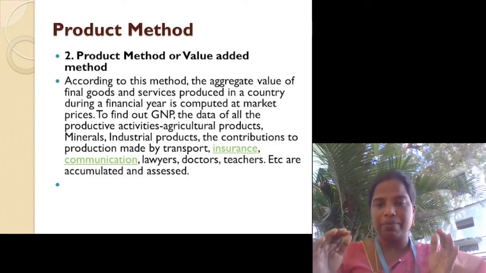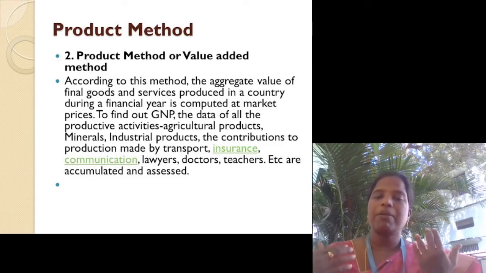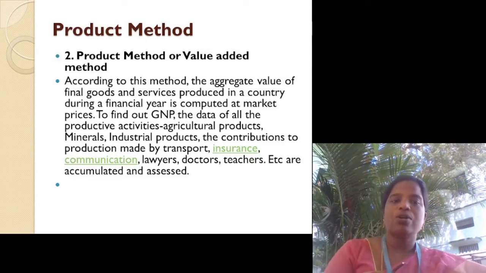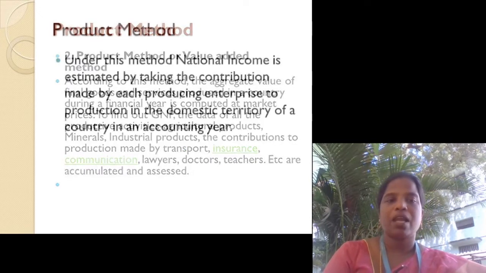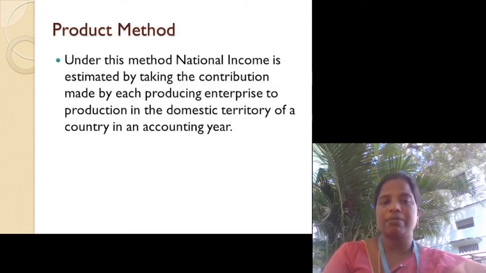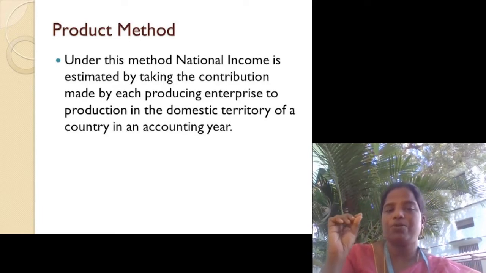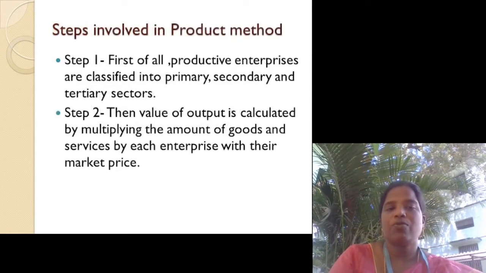Residents means the citizens. It can be within the country or outside the country also. So we are calculating all these final goods and services produced in a country during a financial year. That is called gross national product. Under this method, national income is estimated by taking the contribution made by each producing enterprise to production in the domestic territory of a country in an accounting year, in which we are taking each producing enterprise and its contribution to the production. So we will study step by step.